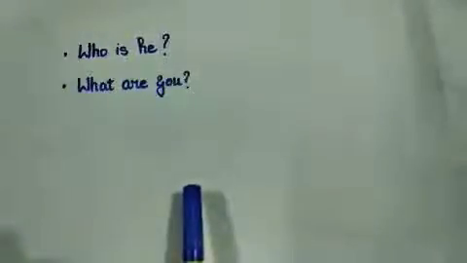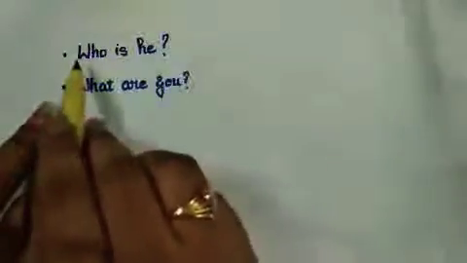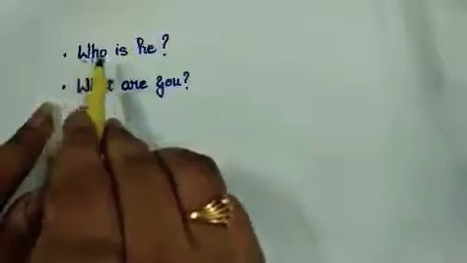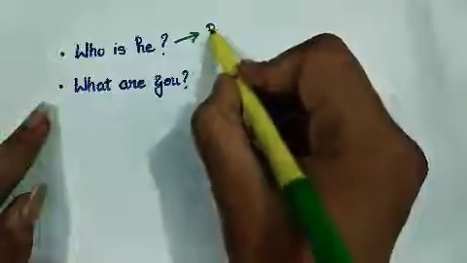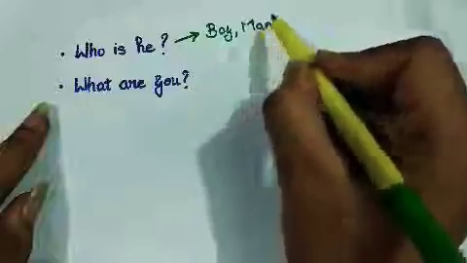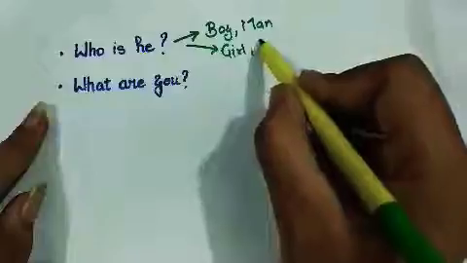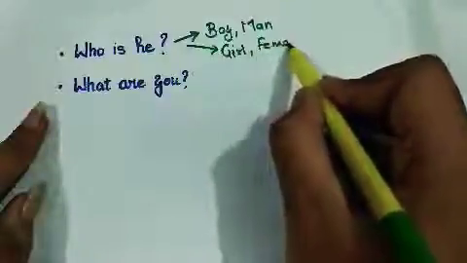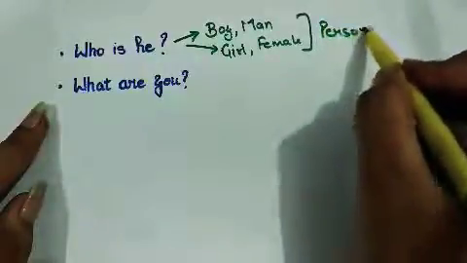Now I have written two sentences here just to illustrate the use of who. When I ask who is he, possible answers can be a boy, a man, a girl, any female, meaning a person.